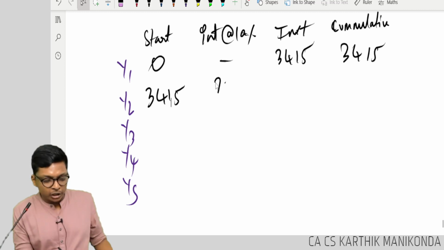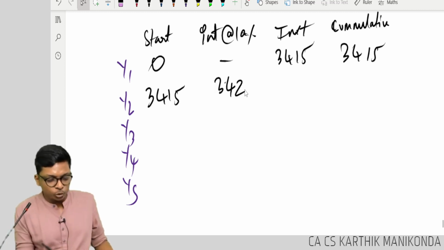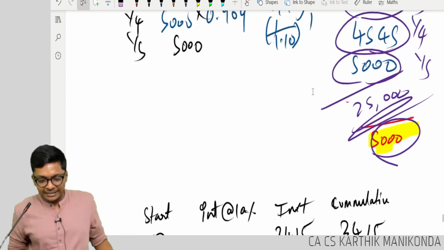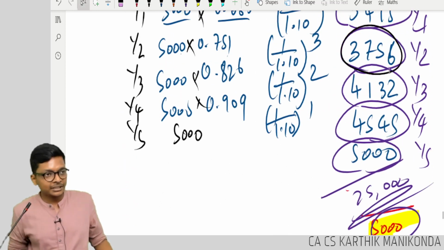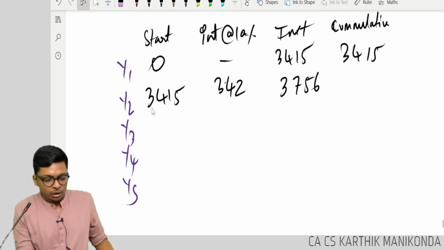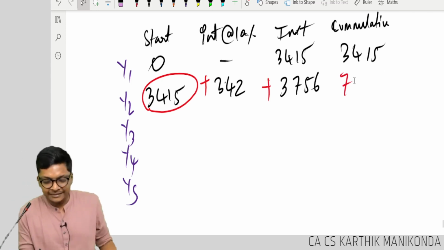Year 1 I get interest of 342, and year 2 you are investing 3756. How you got 3756? This. So what is the cumulative balance at the end of year 2? Beginning 3415 plus interest plus year 2 investment. So total will be 7171.